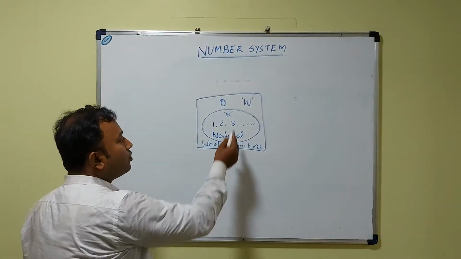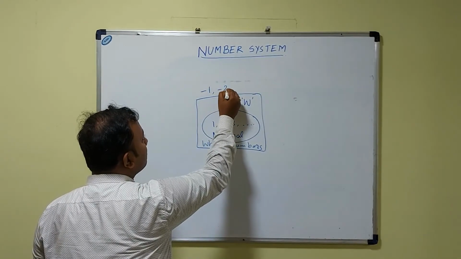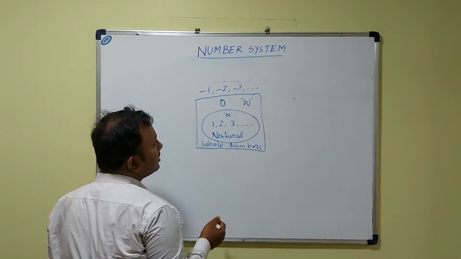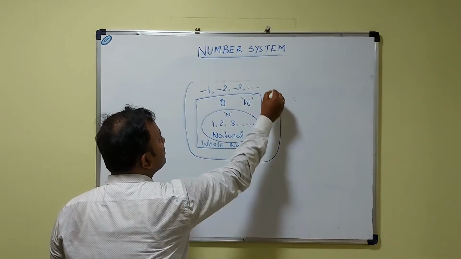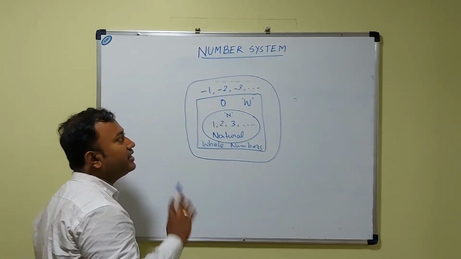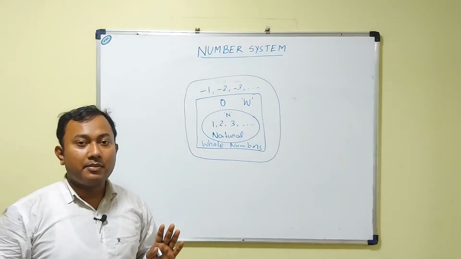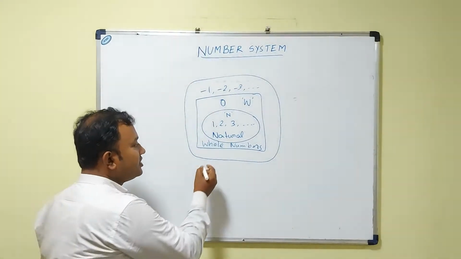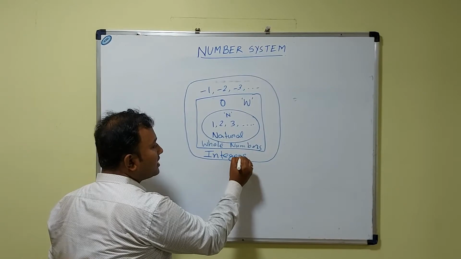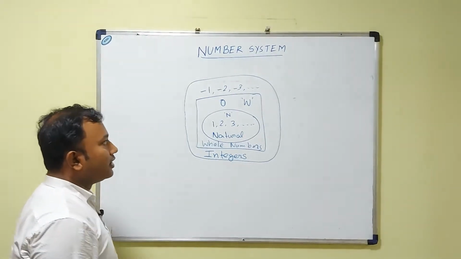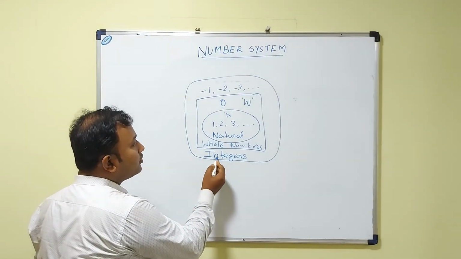Okay, now with this group, if I add the negatives of natural numbers, that is -1, -2, -3, and in this way it goes, this means whole numbers together with the negatives of natural numbers makes the group of integers.